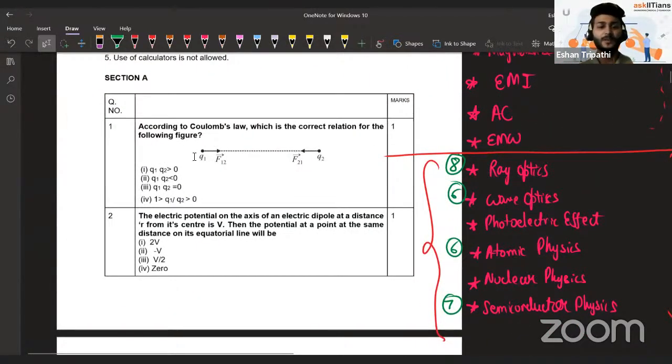As you can see, the first question is mostly a conceptual question. I would not qualify it as a numerical question. It's basically given that the charges are attracting, so what should be the nature? They say Q1 Q2 greater than 0, Q1 Q2 lesser than 0, Q1 Q2 equal to 0, and all this stuff.